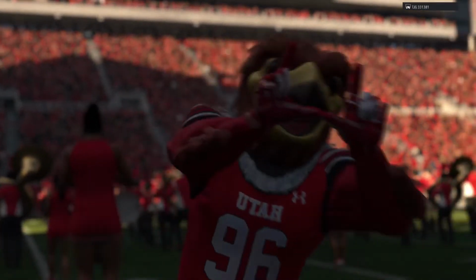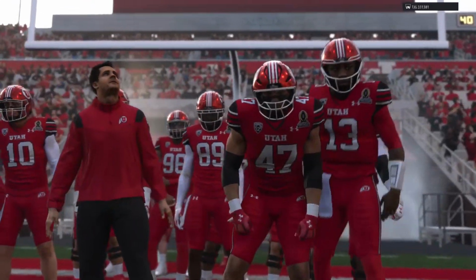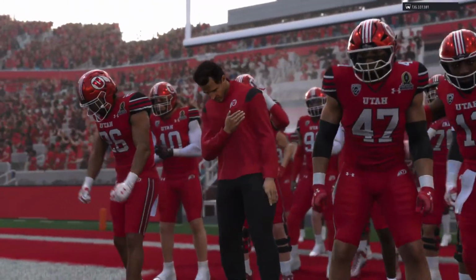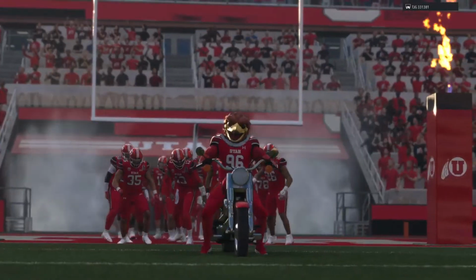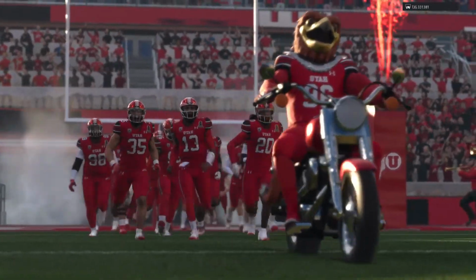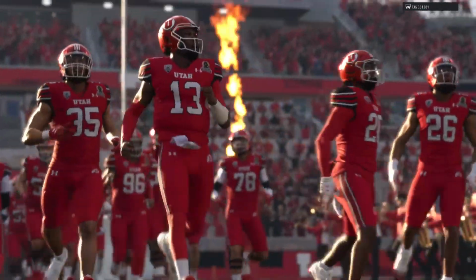The college football playoff is here. The long regular season has all been building to this. And now, first-round games and home field settings. This place is going to be rocking. Welcome to the home of the Utah Utes, Rice-Eccles Stadium in Salt Lake City.